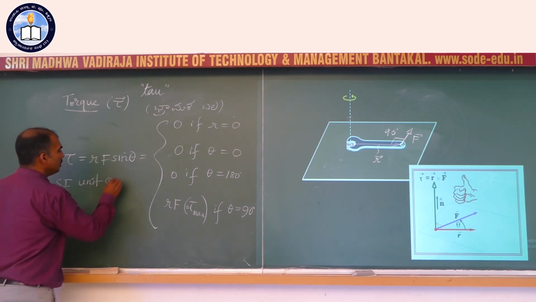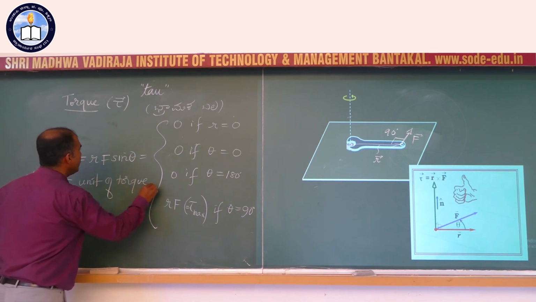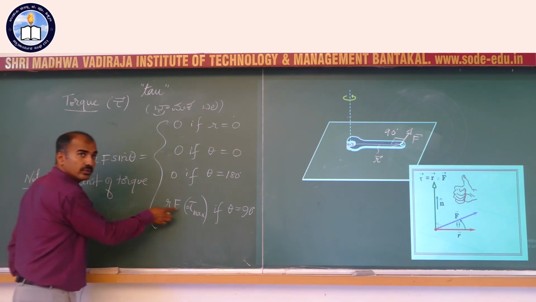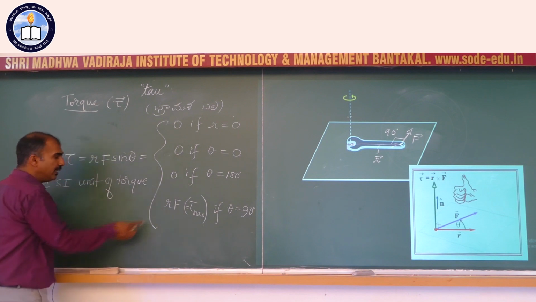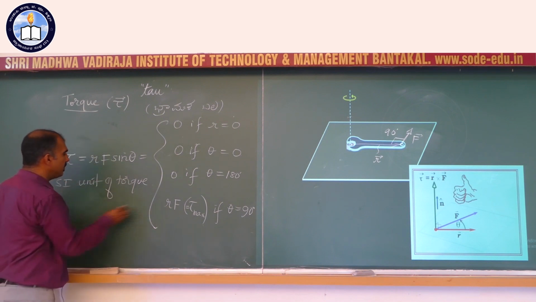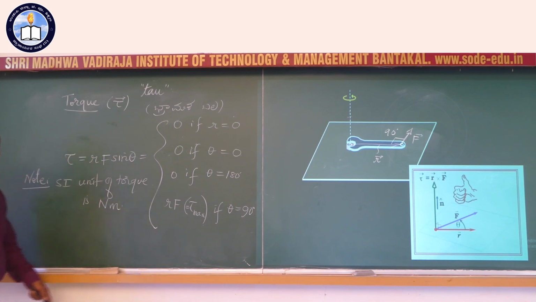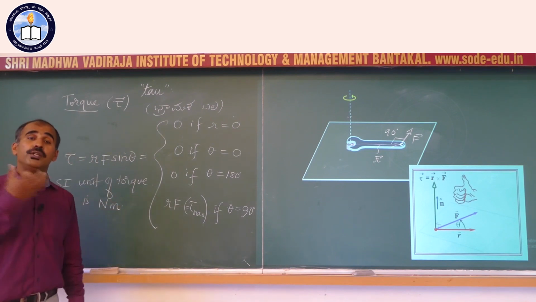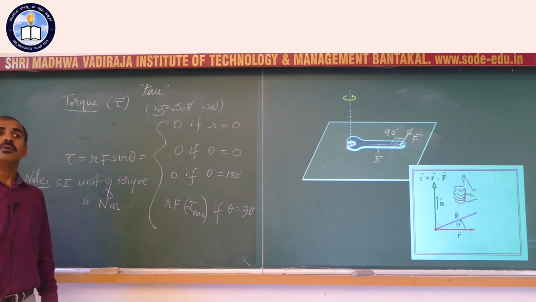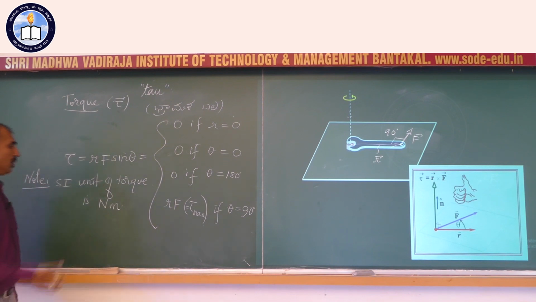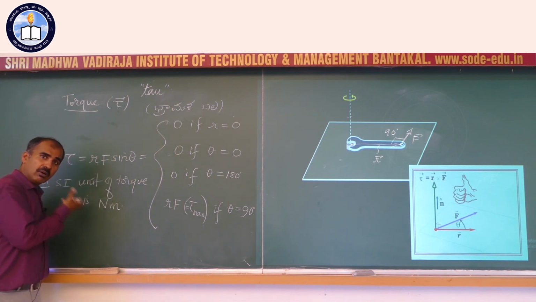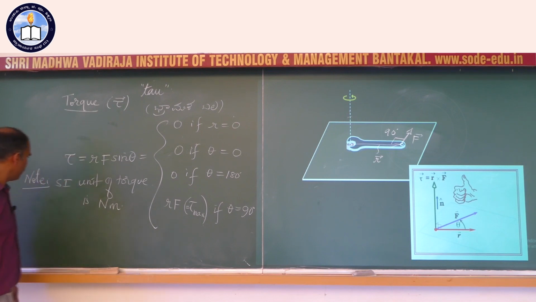SI unit of torque, very easy. That of force, Newton. That of distance, which is meter. So it is Newton meter. Even though in the previous chapter you were told Newton meter is equal to joule when it comes to work, here it will be simply called Newton meter and not joule.